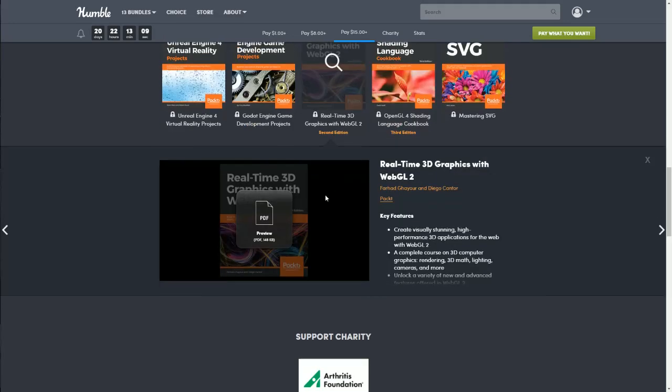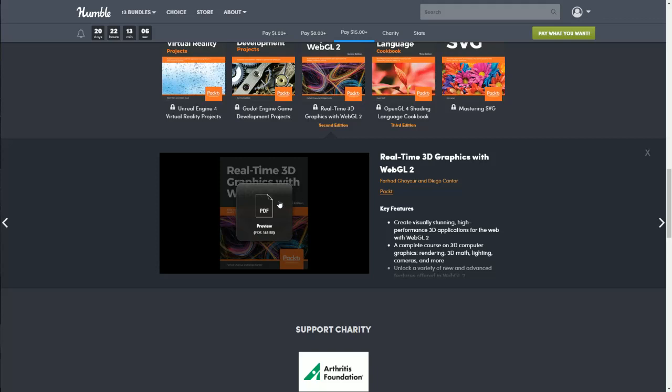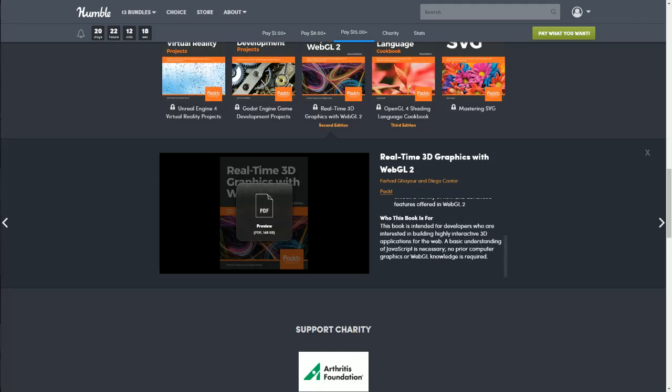Next, we have Real-Time 3D Graphics with WebGL2. It is a PDF and you can preview it here. Create visually stunning, high-performance 3D applications for the web with WebGL2. A complete course on 3D computer graphics, rendering, 3D math, lighting, cameras, and more. Unlock a variety of new and advanced features offered in WebGL2. Who this book is for? This book is designed for developers who are interested in building highly interactive 3D applications for the web. A basic understanding of JavaScript is necessary. No prior computer graphics or WebGL knowledge is required.